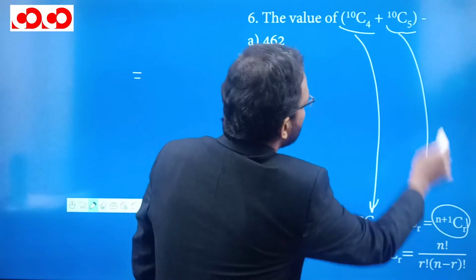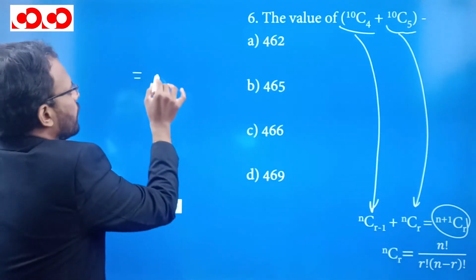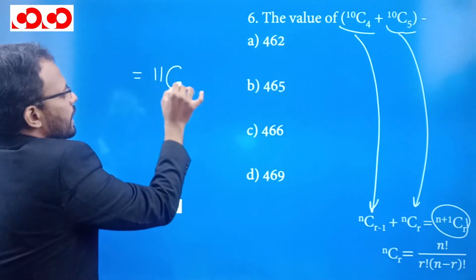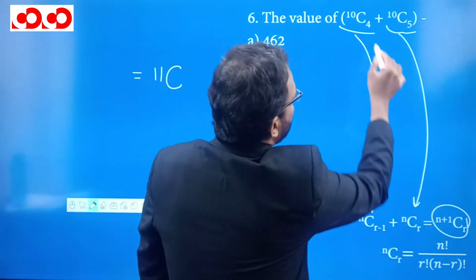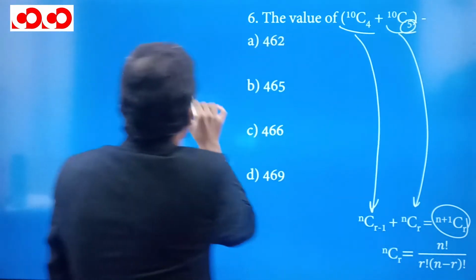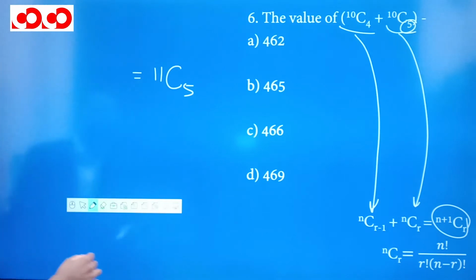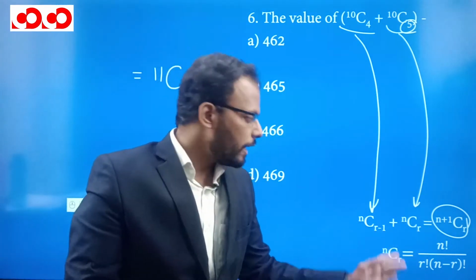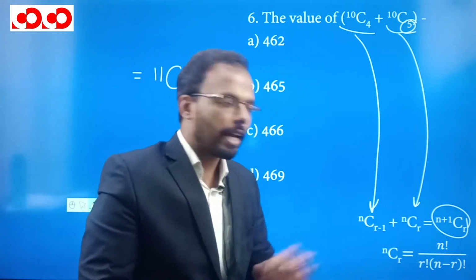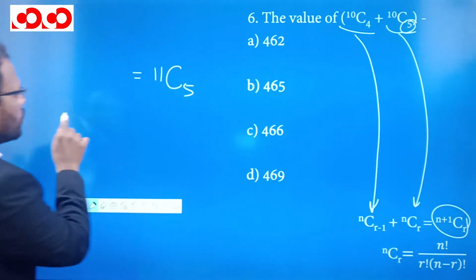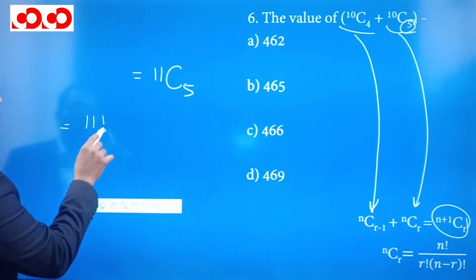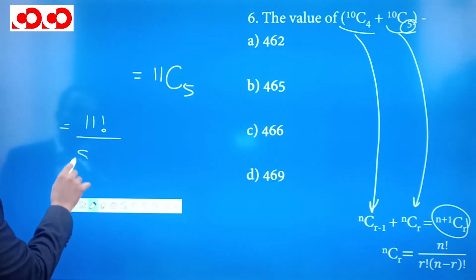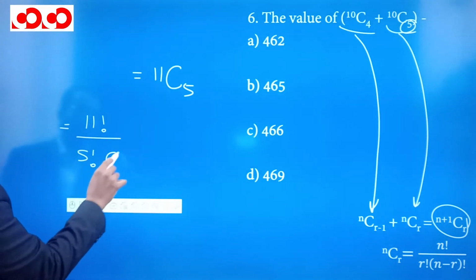You can see n plus 1. So 10 plus 1 will be 11. C, here you have to take r, which is 5, right? So we have to find the value of 11C5. And we know that nCr is equal to n factorial divided by r factorial multiplied by (n minus r) factorial, which is equal to 11 factorial divided by 5 factorial multiplied by 6 factorial.